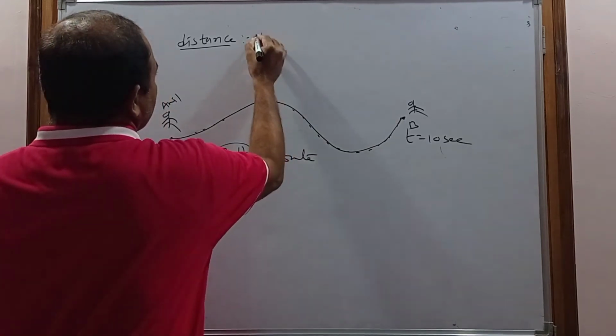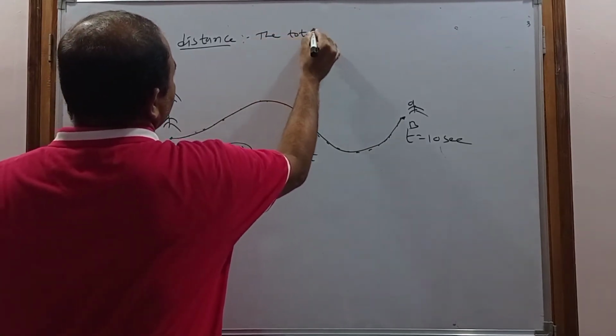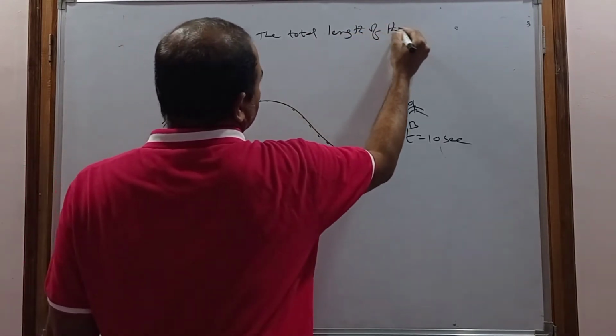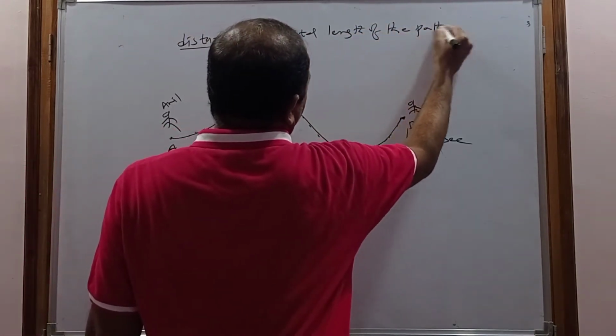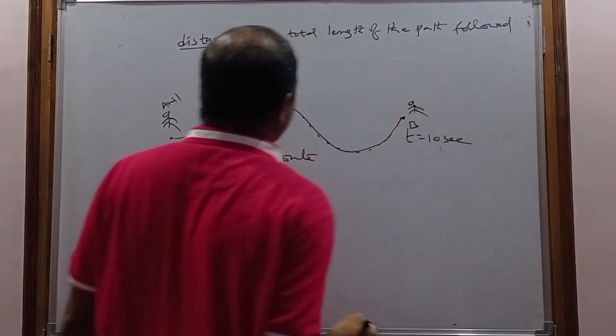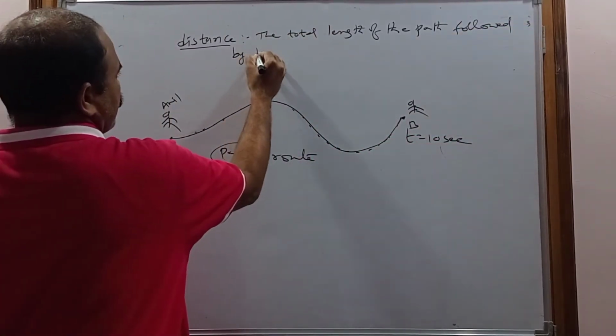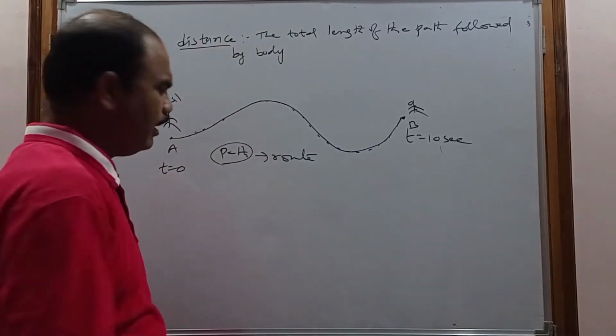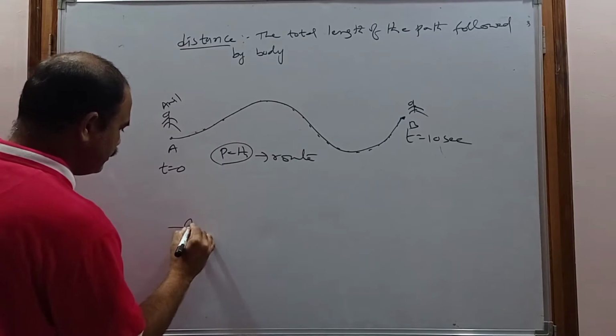What is the distance? The distance is nothing but the total length of the path followed by the body. Your body is nothing but Anil, or let us assume it is a car.